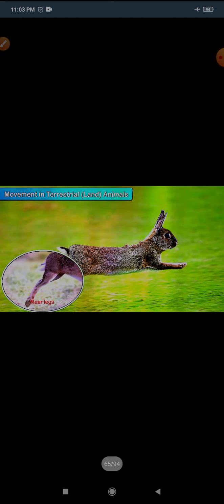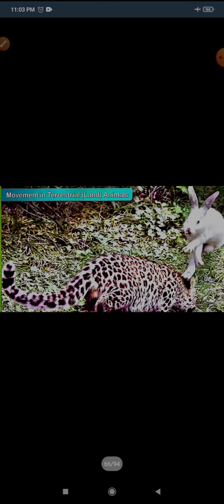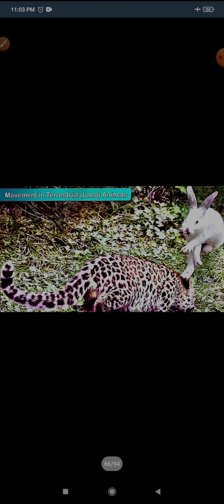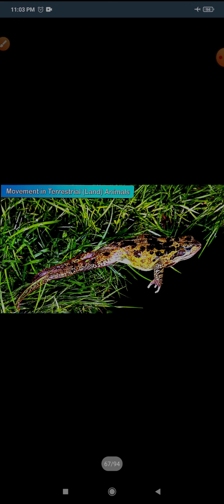Now the next, here you can see this is the picture of a rabbit. Rabbits have large muscular rear legs, which they mostly use to escape from their predators. Here you can see how they are running and escaping from predators, and their legs help them cover the ground in large hopping strides. Now this is the picture of a frog, and you can see in this picture their hind limbs.